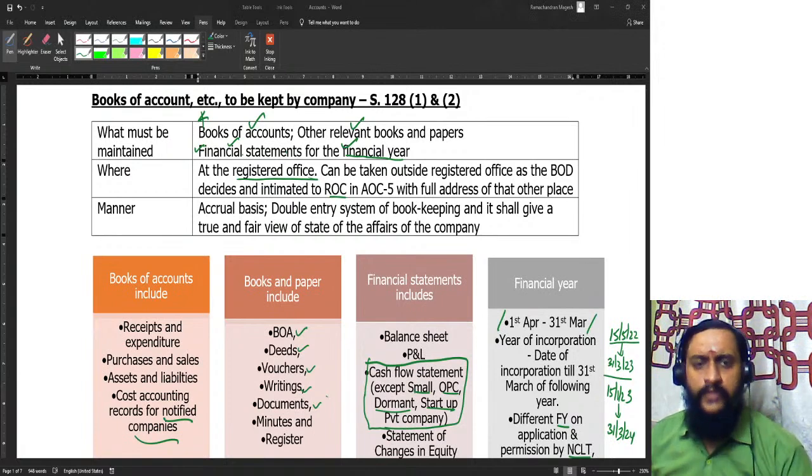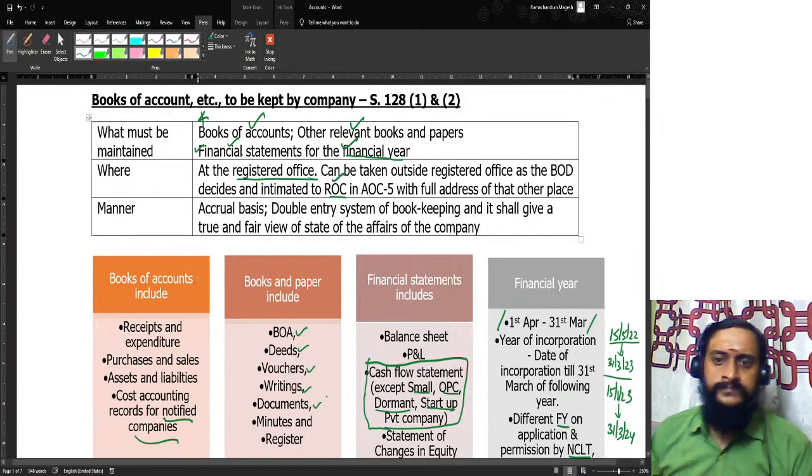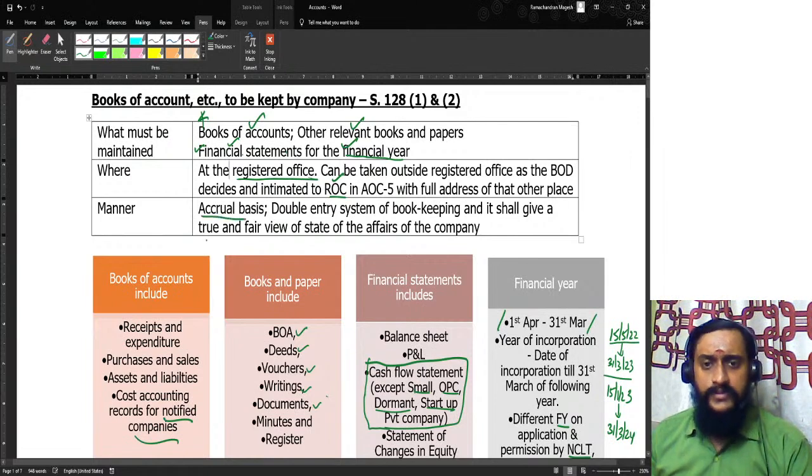But therefore, I can move the books of accounts outside the registered office also, but the decision is to be taken by the board and it should be intimated to the ROC. Some important points. Number one, you should maintain the books of accounts in accrual system and double entry system of bookkeeping, and it should give a true and fair view.